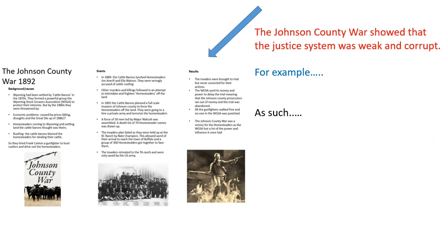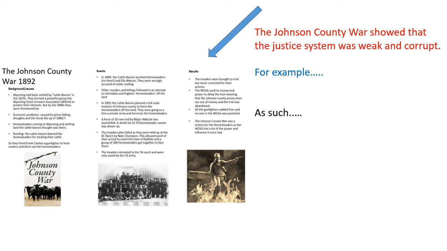Now we can create one final paragraph about why the Johnson County War was important to law and order, because we can prove the Johnson County War showed that the justice system was weak and corrupt. We do that by looking at the results of the Johnson County War and our research from last week, because we can argue that the homesteaders were never able to get any justice for what was done to them by the cattle barons. And we can explore that by looking at the results column.